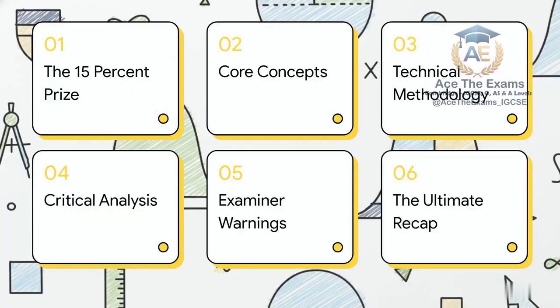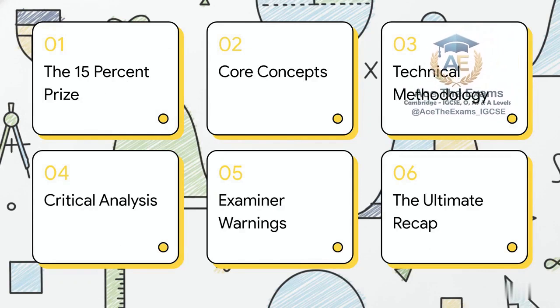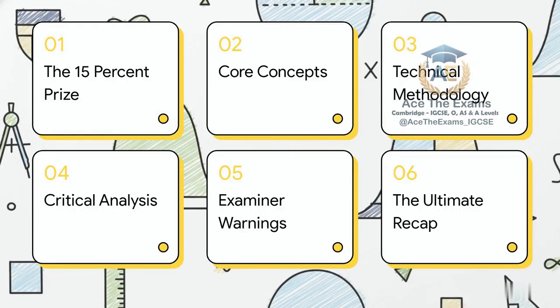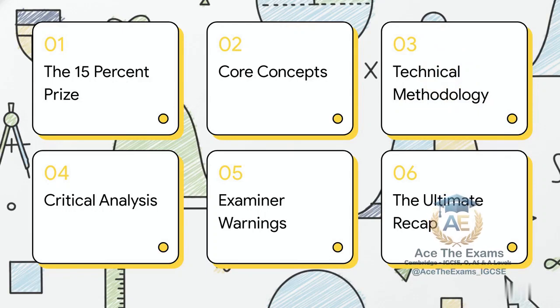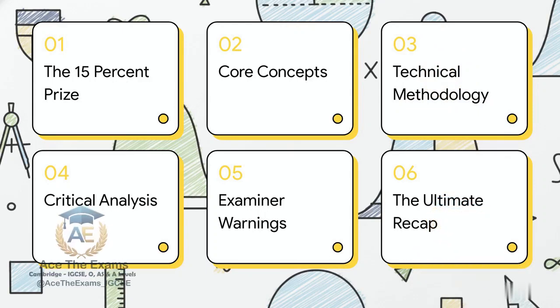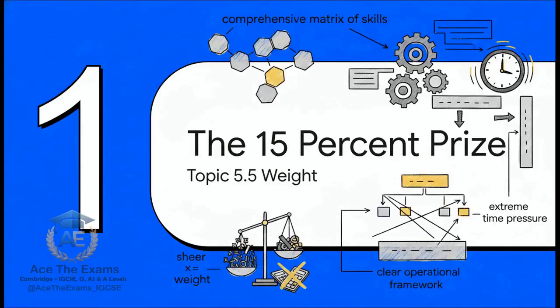Okay, let's dive right into this. Here is our strategic blueprint for today's session. We'll start by unpacking the 15% prize, move into mastering core theoretical foundations, break down the technical methodology step by step, tackle critical analysis and evaluation, expose the top 3 examiner warnings, and bring it all home with the ultimate recap. Section 1, the 15% prize.